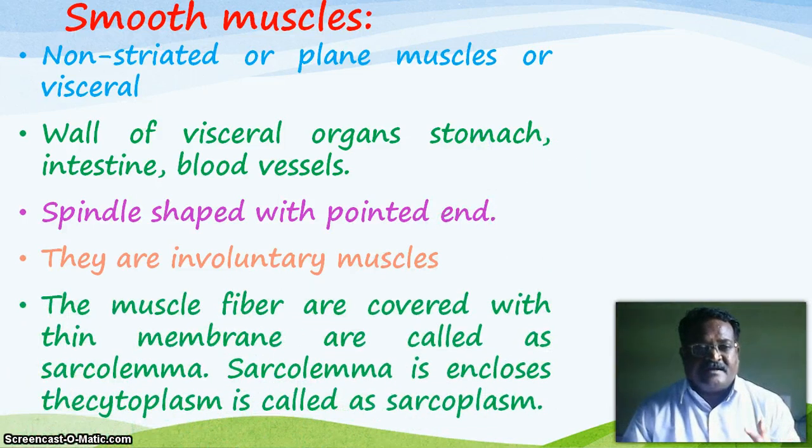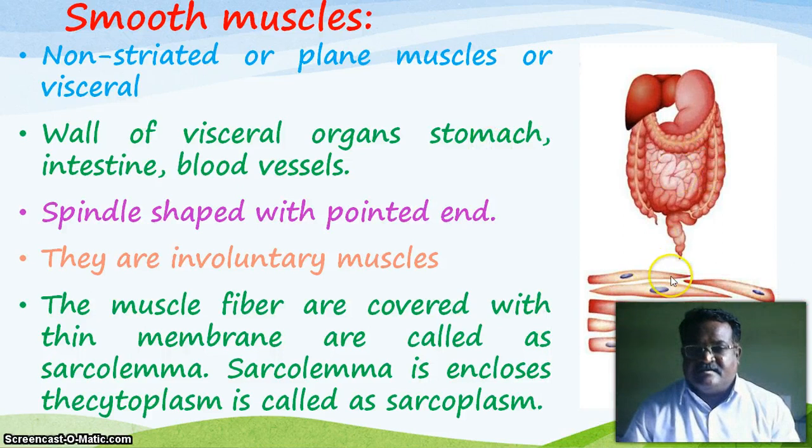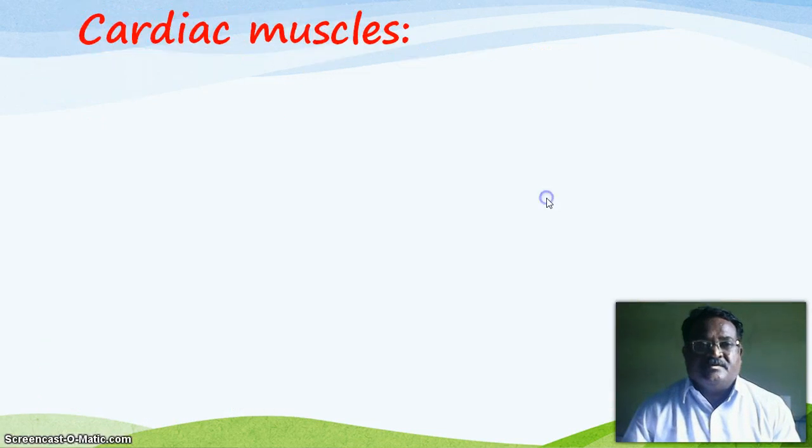The muscle fiber is covered with a thin membrane called the sarcolemma, and the sarcolemma encloses the cytoplasm, called the sarcoplasm. This is the structure of that muscle. Look at this picture. Both ends are pointed, the nucleus is centrally placed, and it is spindle shaped. This type of muscle makes up the intestine, the stomach and some blood vessels. So it is called the smooth muscle.